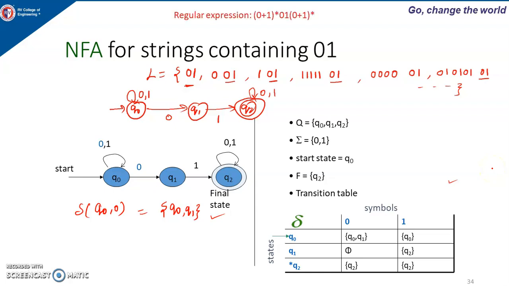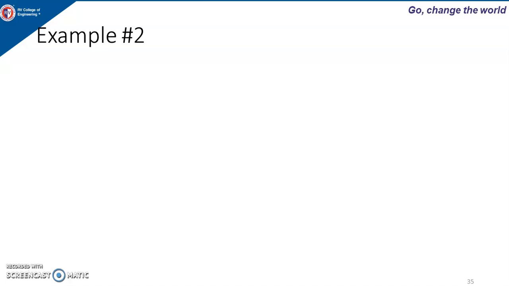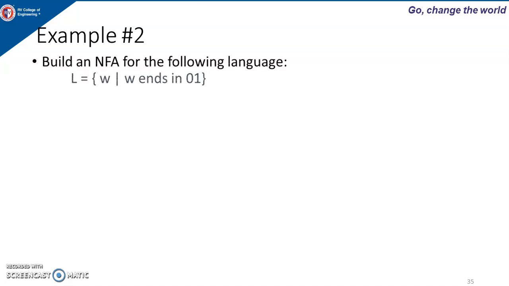Let's take one more example. So why is it non-deterministic? Because you can see here from state Q0 for input 0 there are two states, Q0 and Q1, so that's why it is non-deterministic. So here, build an NFA for the following language.